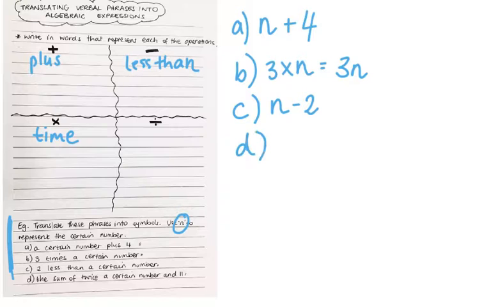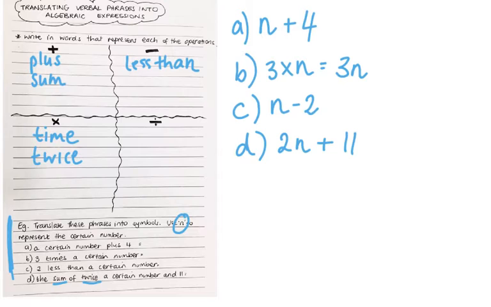And D, the sum of twice a certain number and 11. Now there's two different words here. We've got sum, which we know is in our addition, and twice, which is actually in our multiplication. So what this means is first we're going to do twice the number and the sum of a certain number and 11. So that's 2n plus 11.